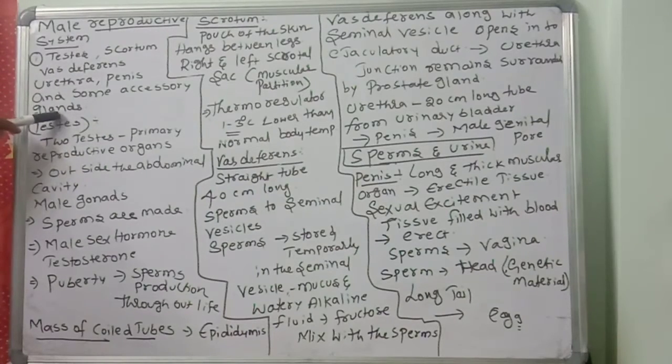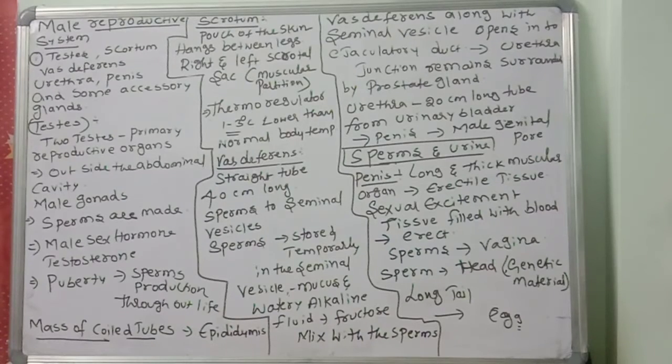Some accessory glands are also present: testis, scrotum, vas deferens, urethra, penis, and accessory glands.